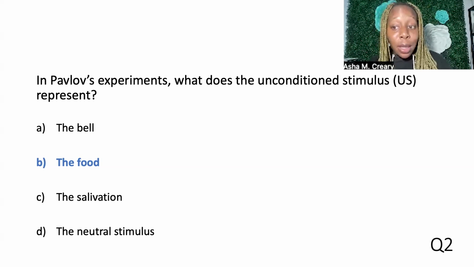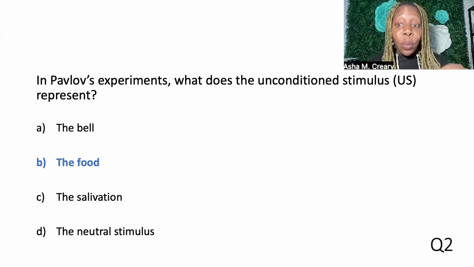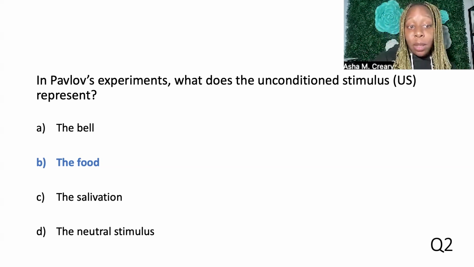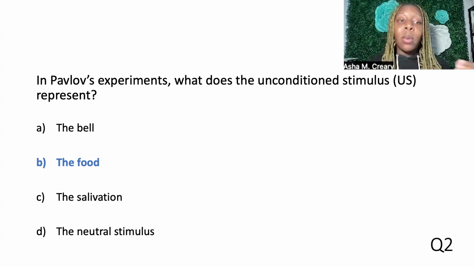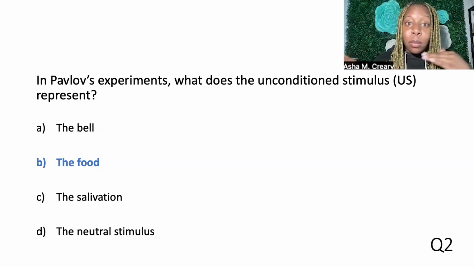The food is the unconditioned stimulus because it naturally causes the dogs to salivate. The bell, which initially had no effect, is the neutral stimulus. The salivation is the unconditioned response. So you see how the neutral stimulus and the bell go together, so those two are wrong. You can't have two right answers. And salivation is the response to seeing the food.